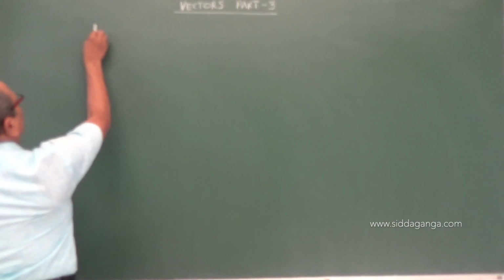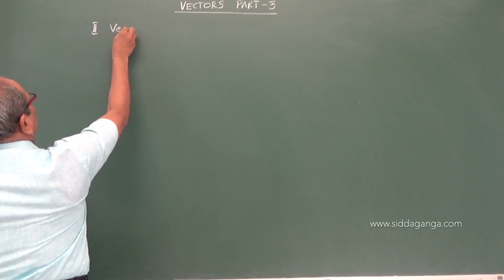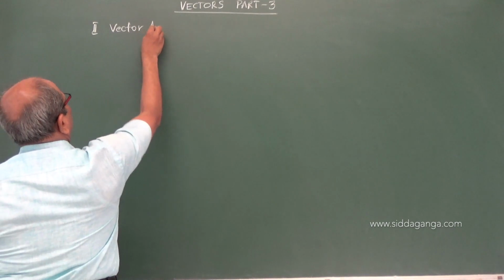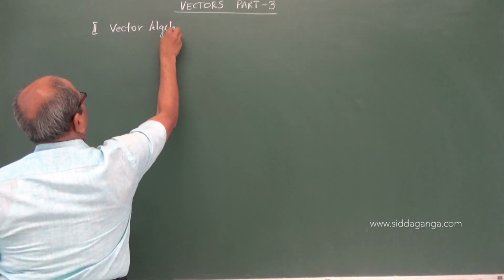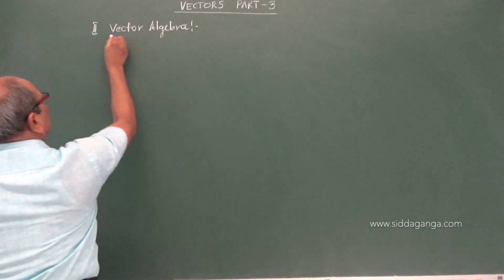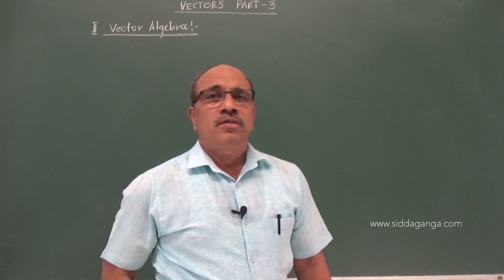So the second unit we do is vector algebra. What exactly does it contain?